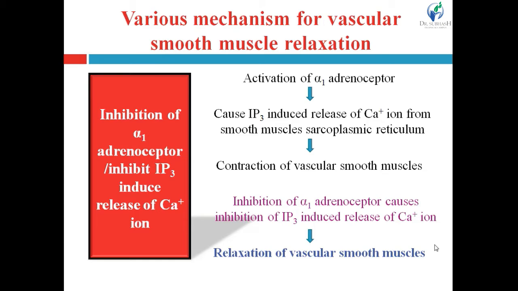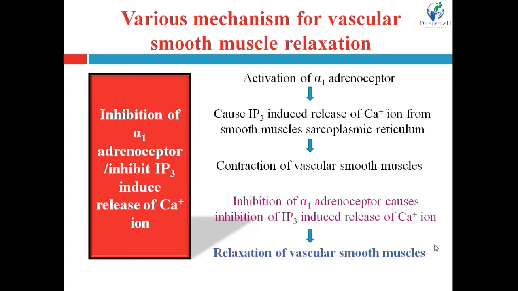Now, these agents cause the inhibition of the alpha-1 adrenoreceptors. Many vasodilators act through inhibition of the alpha-1 adrenoreceptors, acting as alpha-1 adrenoreceptor blockers.